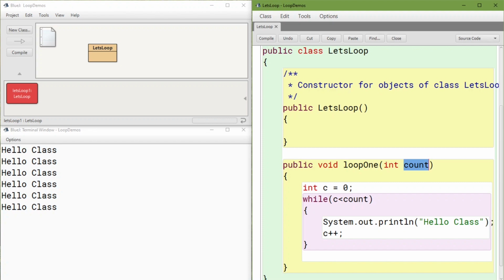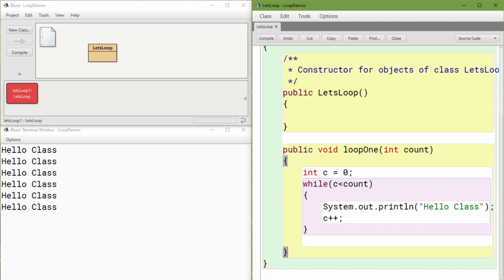And as I go through here, at first C will be less than 5, and then C will be 1, and eventually it's going to get to where C is no longer less than count, and it'll kick out. So that's one option that we have, and that's something that we've talked about in terms of a while loop, except we pretty much just always continued. Let's look at another way that we could iterate.